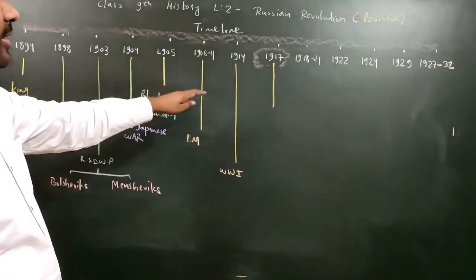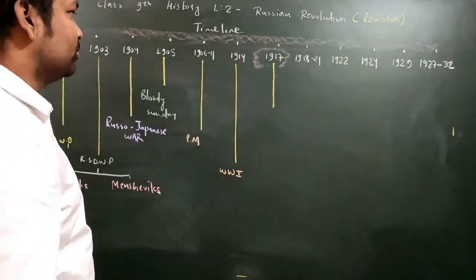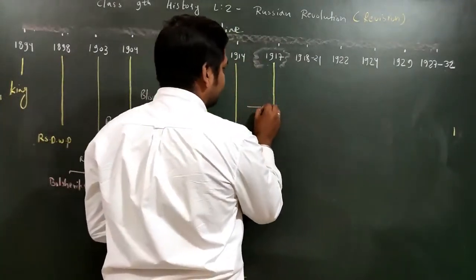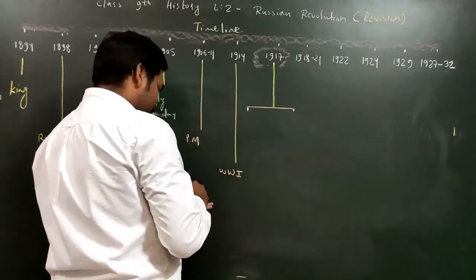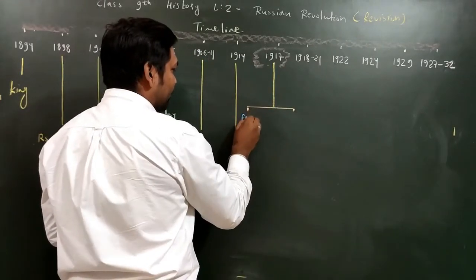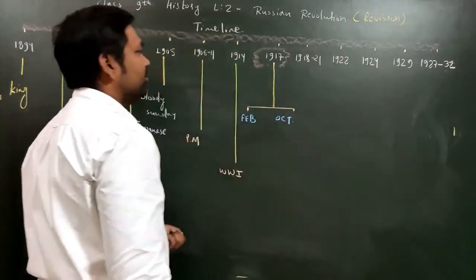Out of this entire list, the most important year is 1917. The Russian Revolution took place in two phases: the February Revolution and the October Revolution.